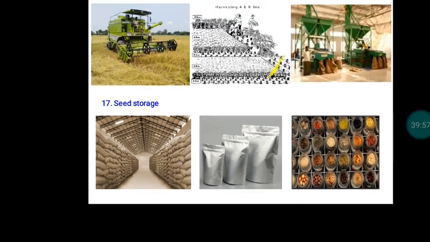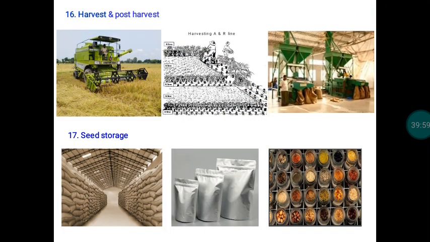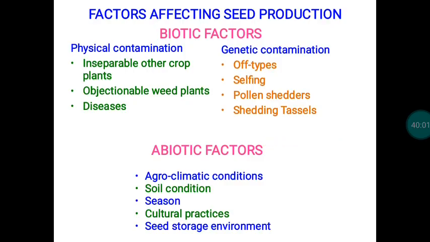So these are all the matters with reference to agronomic principles. Whatever we have discussed so far, we can club into two categories: biotic factors and abiotic factors. Under biotic factors, two things are there: physical contaminants and genetic contaminants.